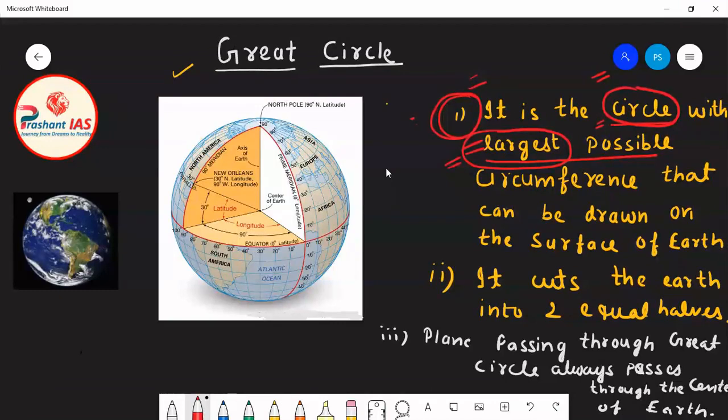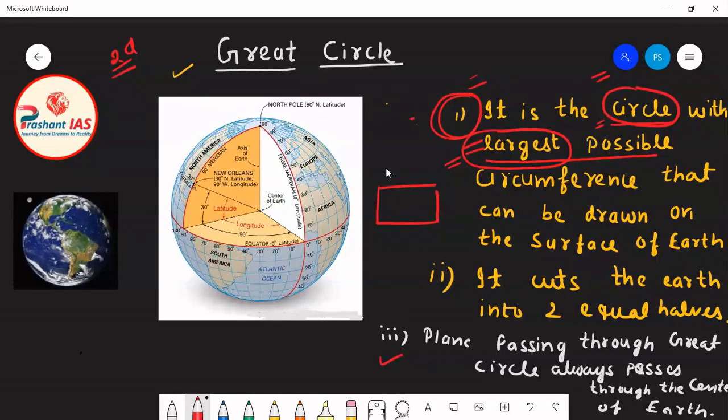Now friends, the third condition is that the plane passing through a great circle always passes through the center of Earth. That means the plane which is passing through the great circle must pass through the center of Earth. What does it mean? In the previous classes I told you the meaning of a plane. A plane is any two-dimensional figure which has length and breadth. For example, the screen of your mobile phone is also a plane.